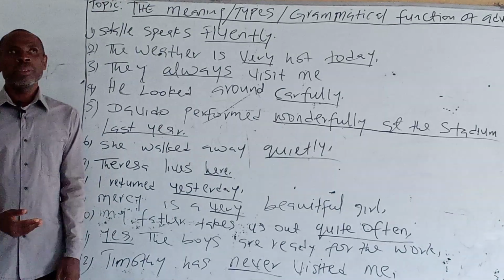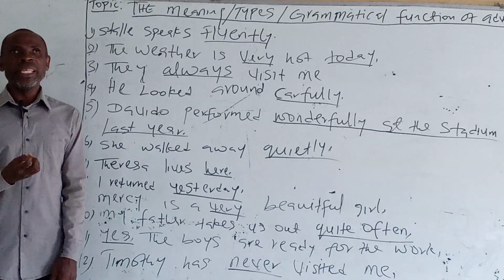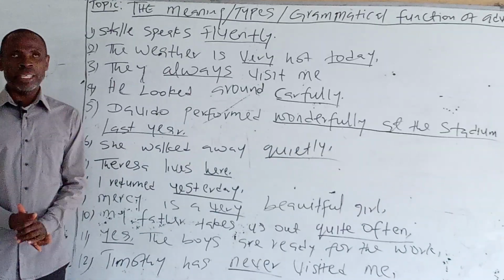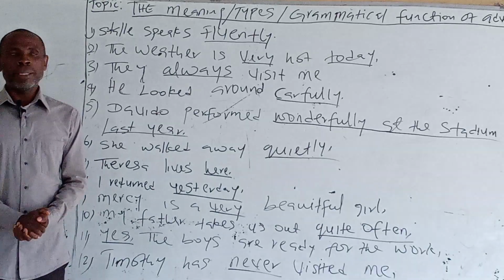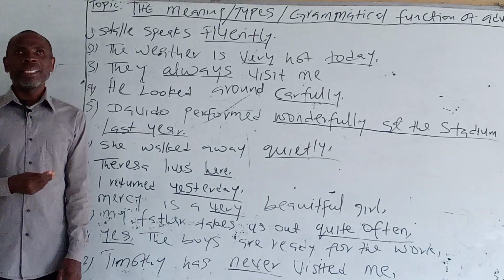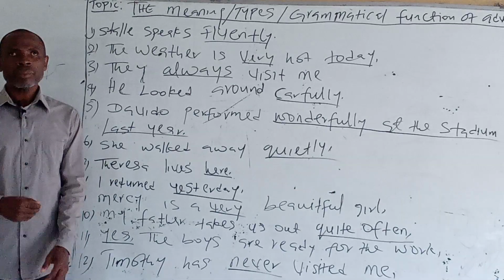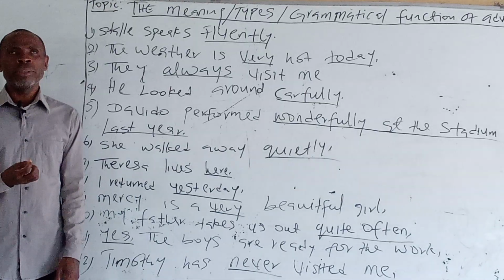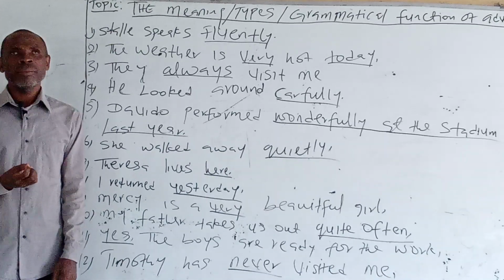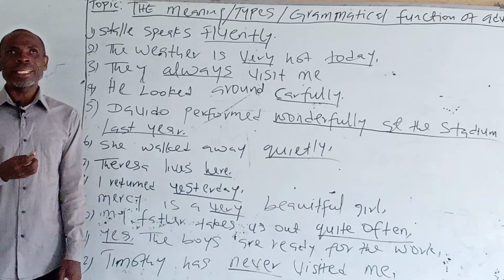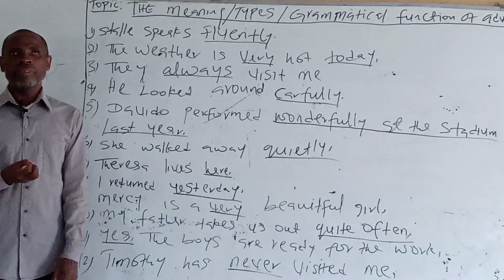In this video, I will treat the topics: the meaning of an adverb, types of adverbs, and the grammatical functions of adverbs. An adverb is a word which modifies a verb, an adjective, or another adverb.